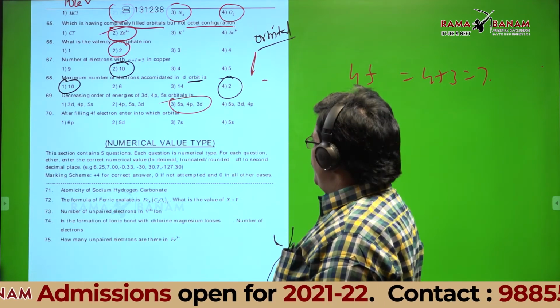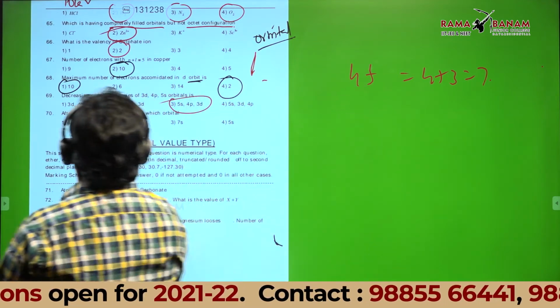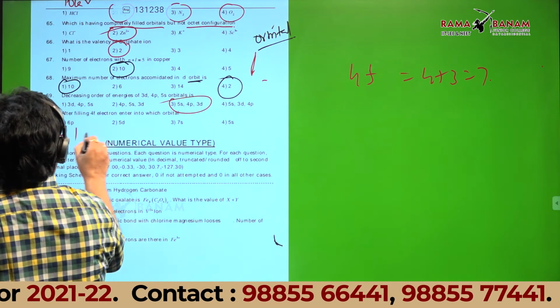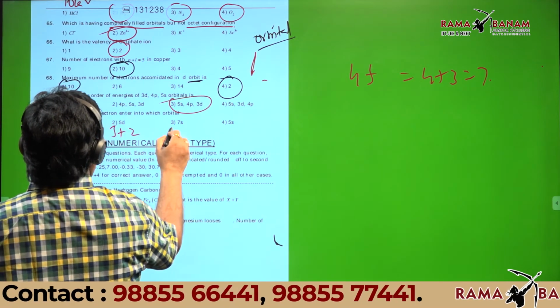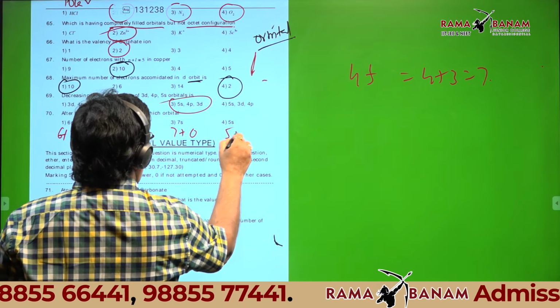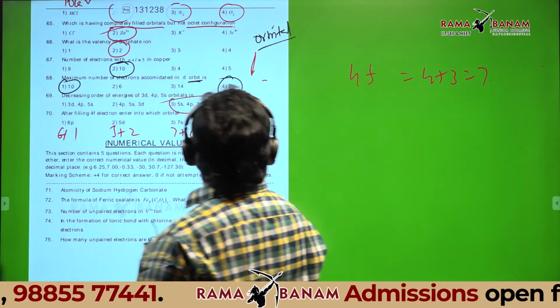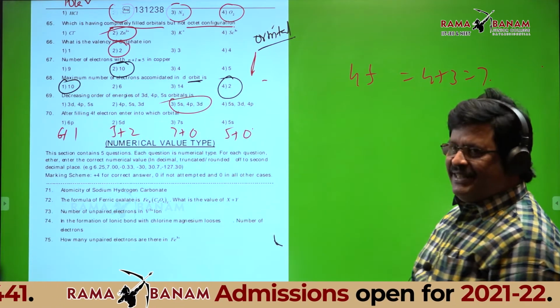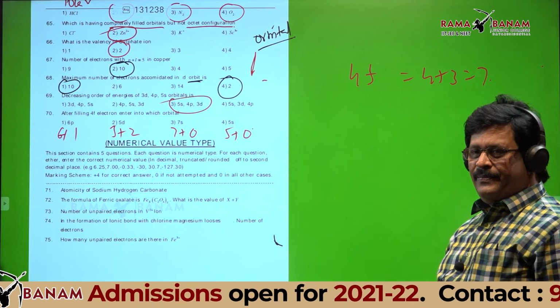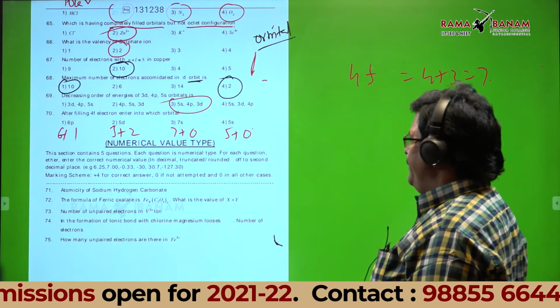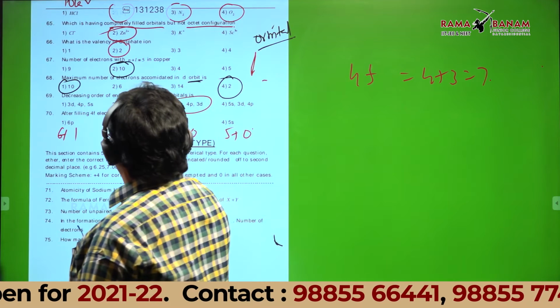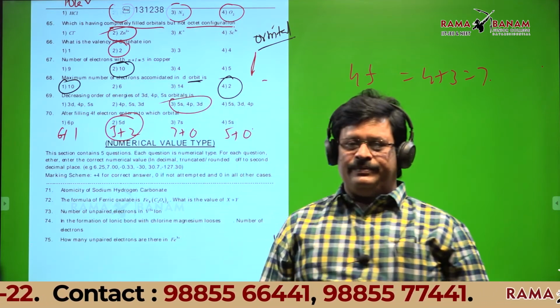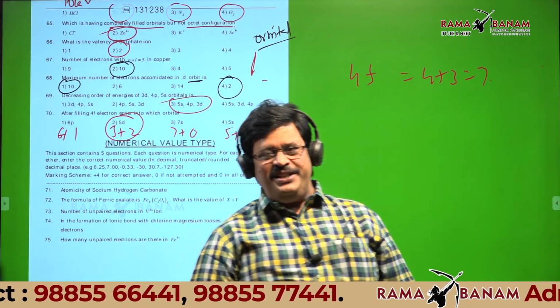5d, sir. This is 6 plus 1. This is 5 plus 2. This is 7 plus 0. This is 5 plus 0. Then tell after 4f which one? 5d is right. Is it okay, students?